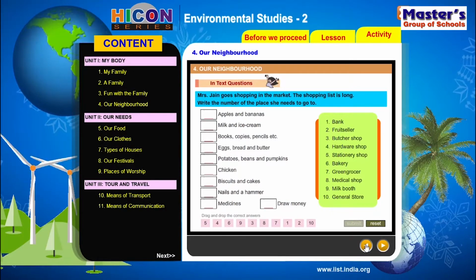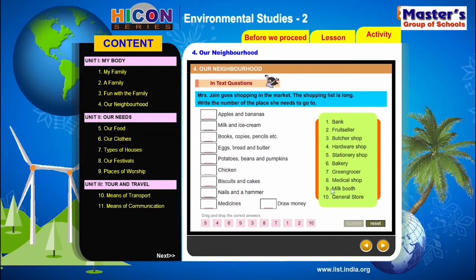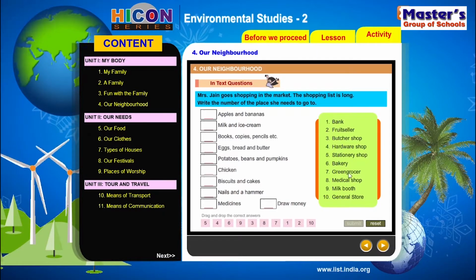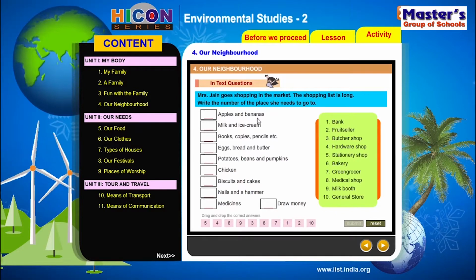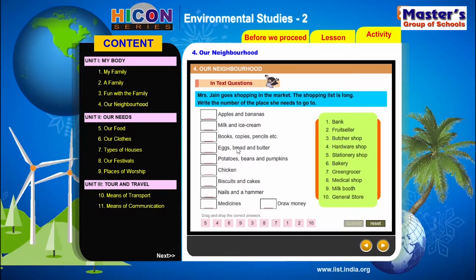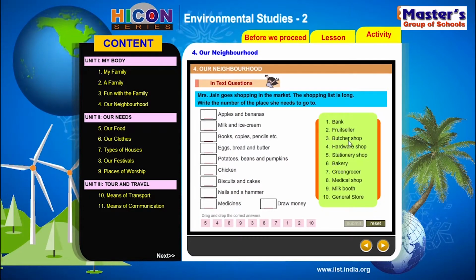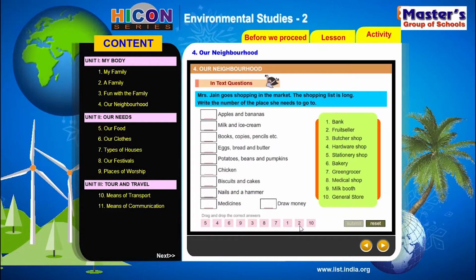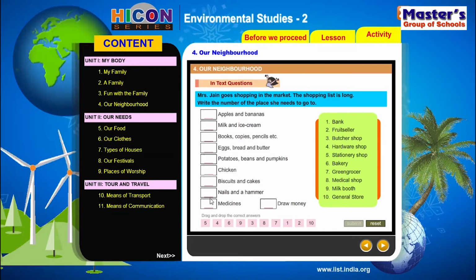Okay, so here we have the list of things that she wants to buy, and here we have the list of places where she can get it. So checking these items here mentioned over here, we need to cross check with the places where we can get them, and it's a number we have to take from here and drop them in the boxes, right?